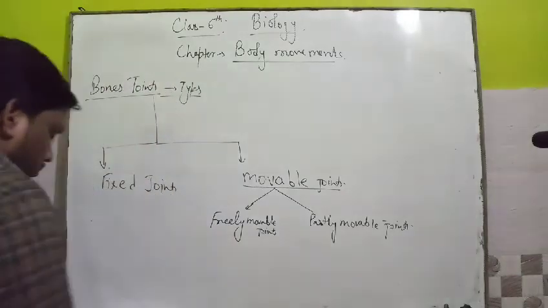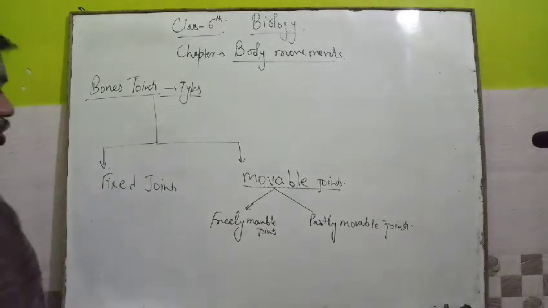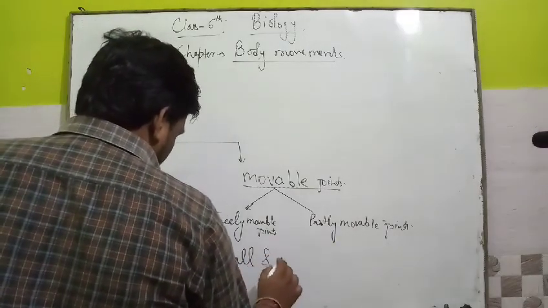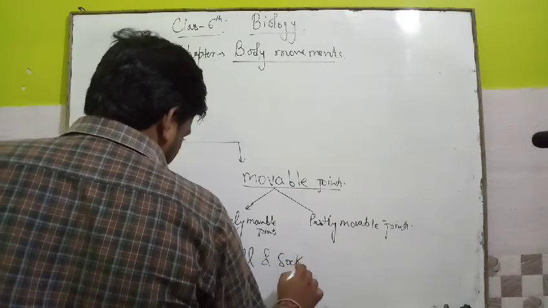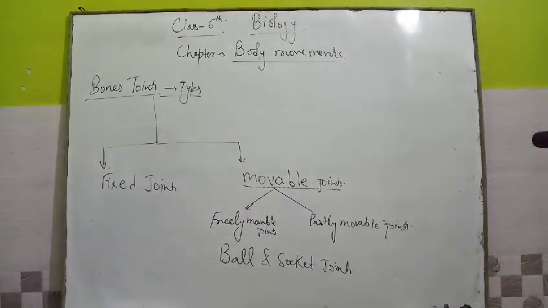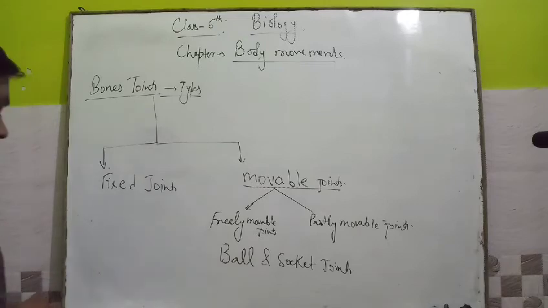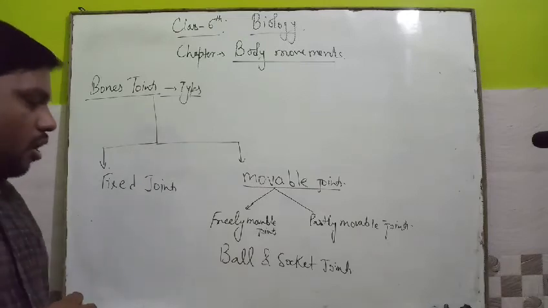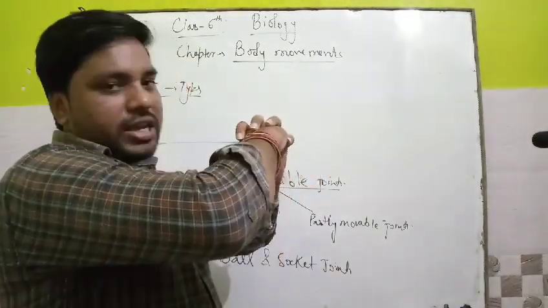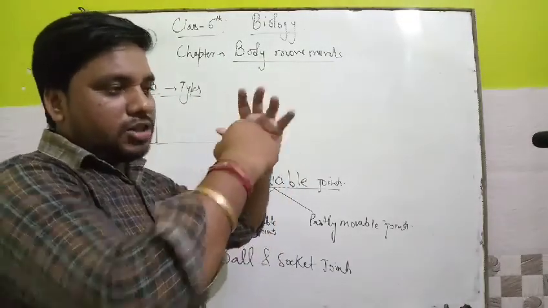That is, first, the ball and socket joint. The joint in which the rounded end of one bone fits into the cavity of the other bone is called a ball and socket joint. Ball and socket joint means what? This is the socket and suppose this is a ball fixed here, and it moves like this. Clear? This is a ball and socket joint.